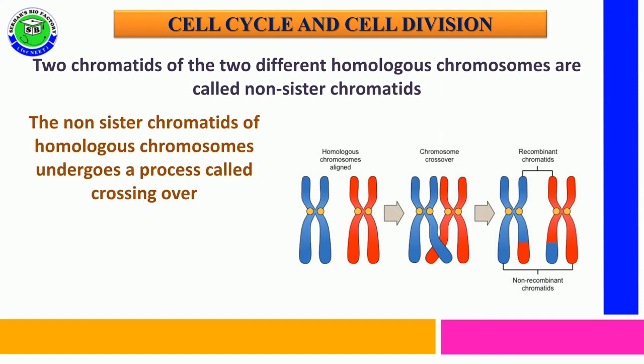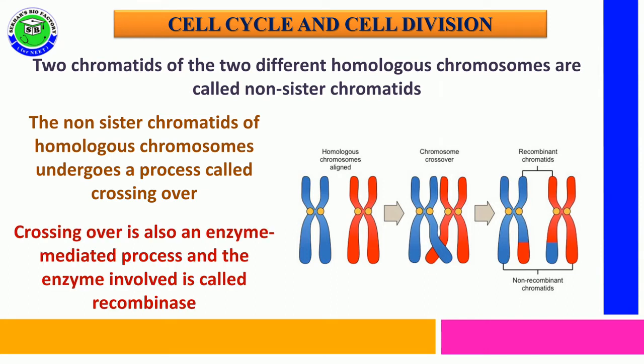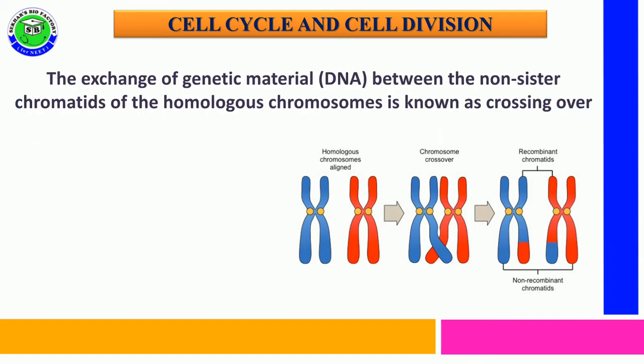The non-sister chromatids of homologous chromosomes undergo a special process called crossing over. During crossing over, the entire process is mediated by an enzyme called recombinase enzyme. With the help of recombinase enzyme, the mutual exchange of genetic material, which is DNA, takes place between non-sister chromatids of homologous chromosomes.